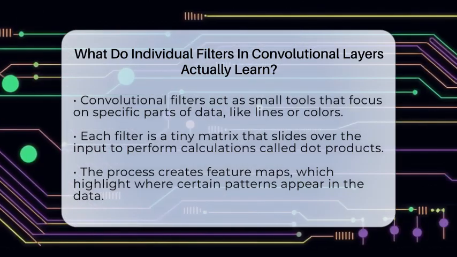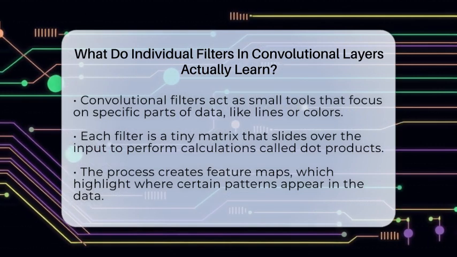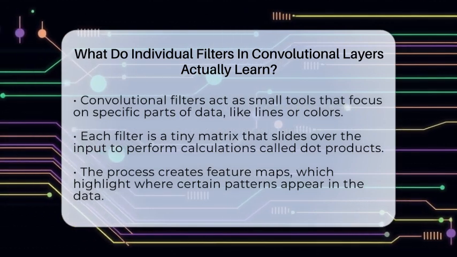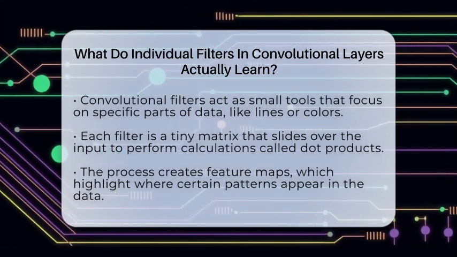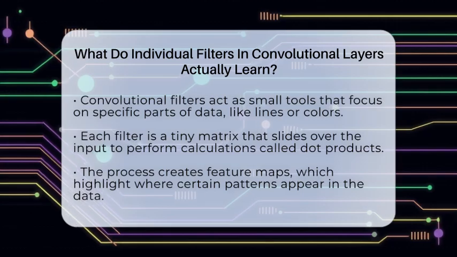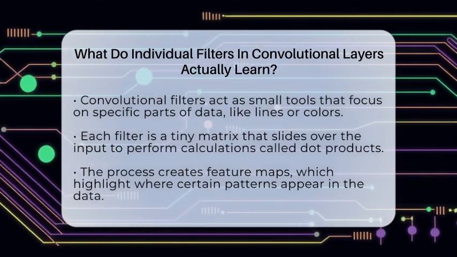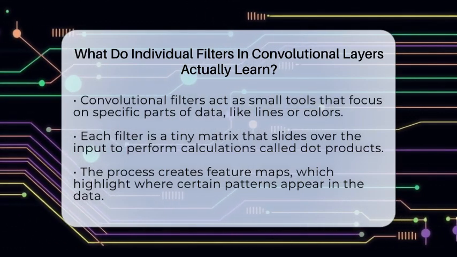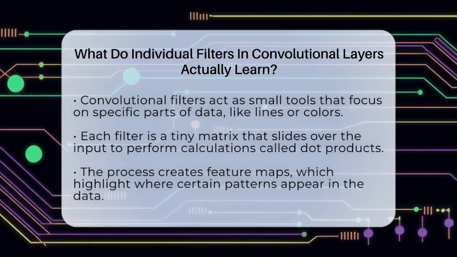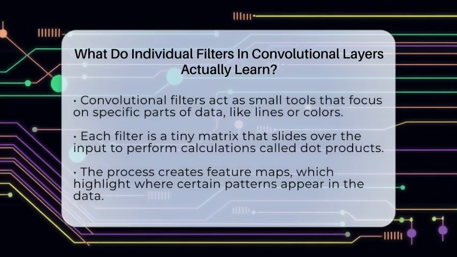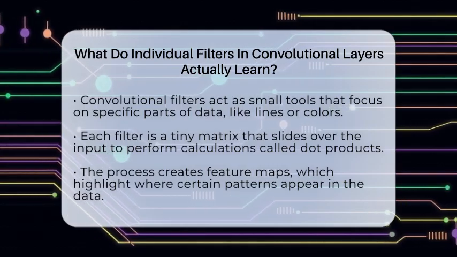Each filter is a small matrix of numbers, kind of like a tiny window. When this window slides over an image or data, it performs a calculation called a dot product. This process highlights certain features in the input, creating what we call a feature map. Think of it as a heat map showing where a particular pattern appears.